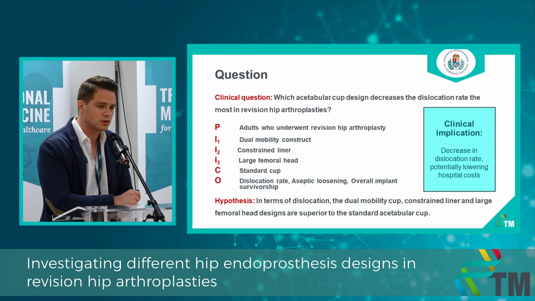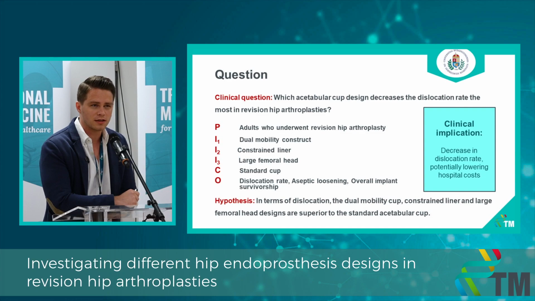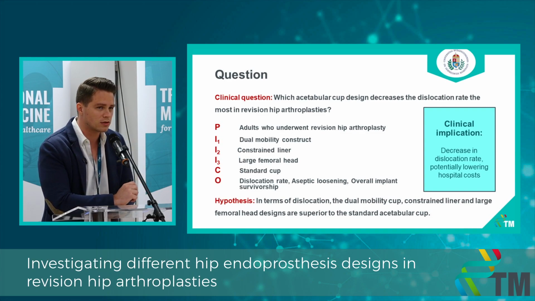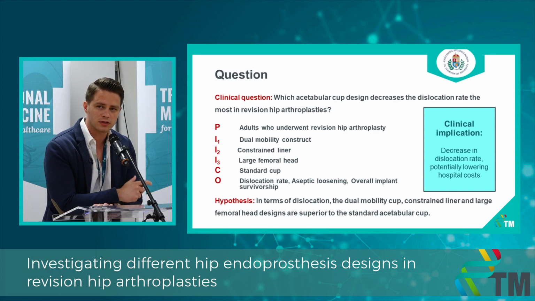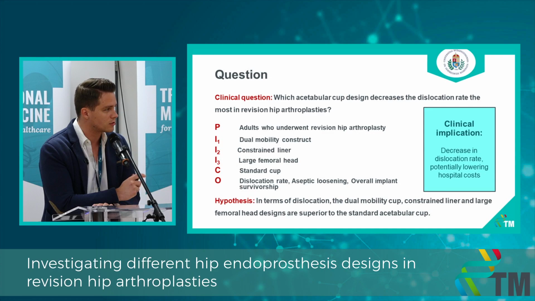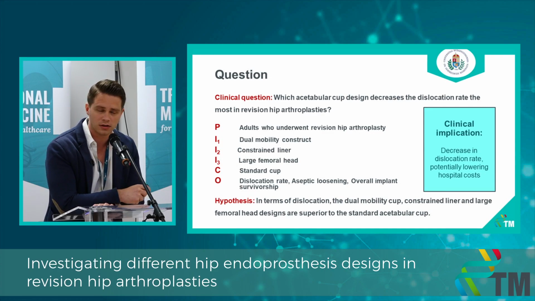And the outcomes of interest are the dislocation rate, the aseptic loosening, and the overall implant survival. And our hypothesis is that these newer designs, the interventions, are superior compared to the standard acetabular cup in case of dislocations. The clinical implication of our study is the decrease in dislocation rates after revision arthroplasties and the potential lowering of hospital costs.